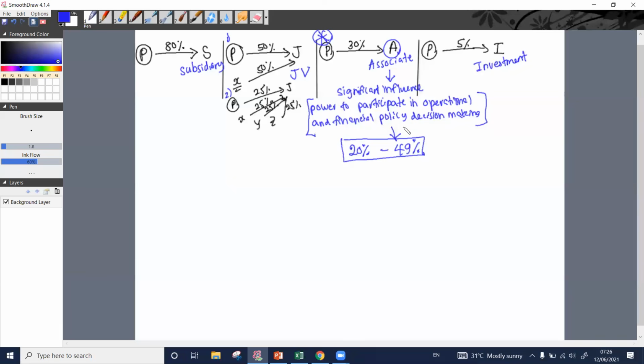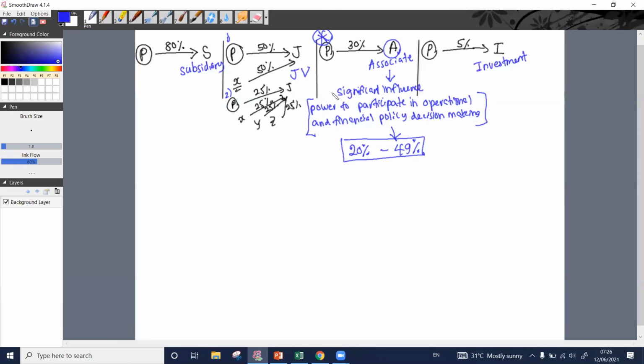It can be 20%, 25%, 30%, 49%. We cannot govern their financial and operating policies, but we can participate in the places where those decisions are made and contribute. It means there we have the significant influence.